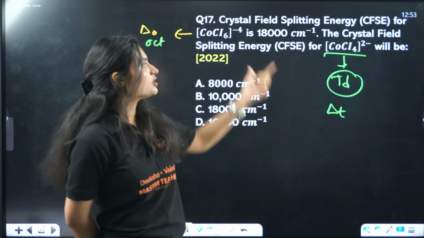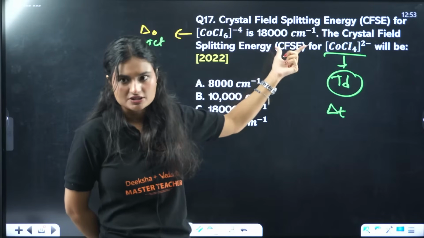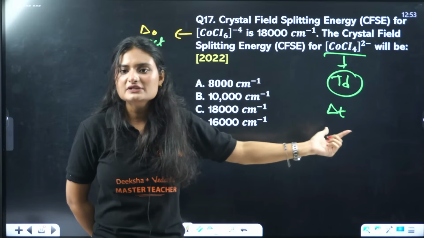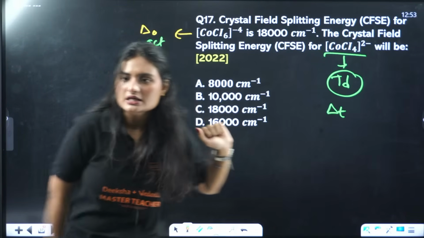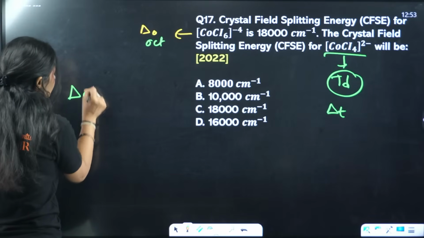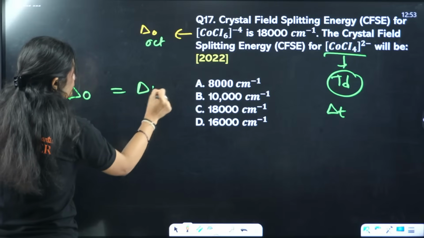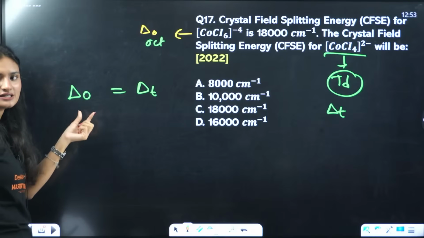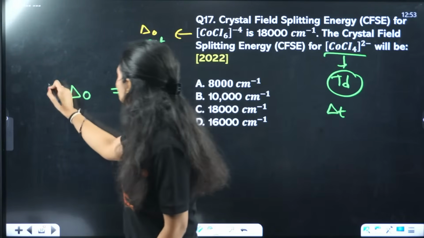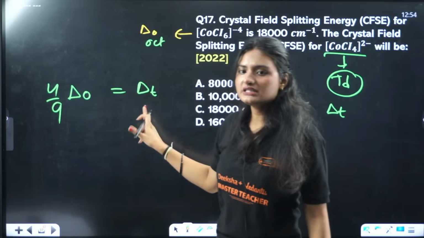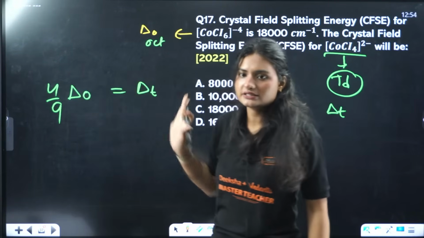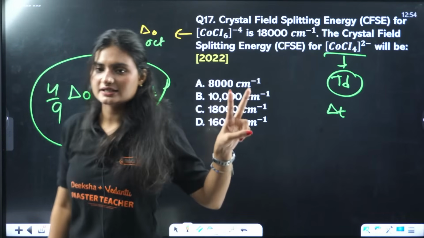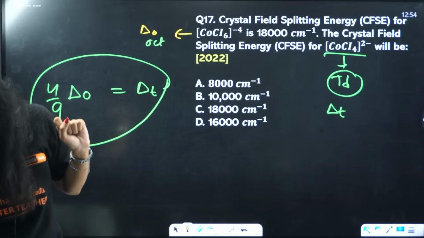Crystal field splitting energy for octahedral complex. This is an octahedral complex. It is 18,000. For this complex, you need to find. This is a tetrahedral complex, right? This is the crystal field splitting energy for tetrahedral complex. Now, what is the relation between the tetrahedral and the octahedral splitting energy? The formula is simple. The crystal field splitting energy for tetrahedral complexes is 4 by 9 of that of the octahedral one. Simple, right? Straight away formula. And you only have two shapes here, octahedral and tetrahedral.